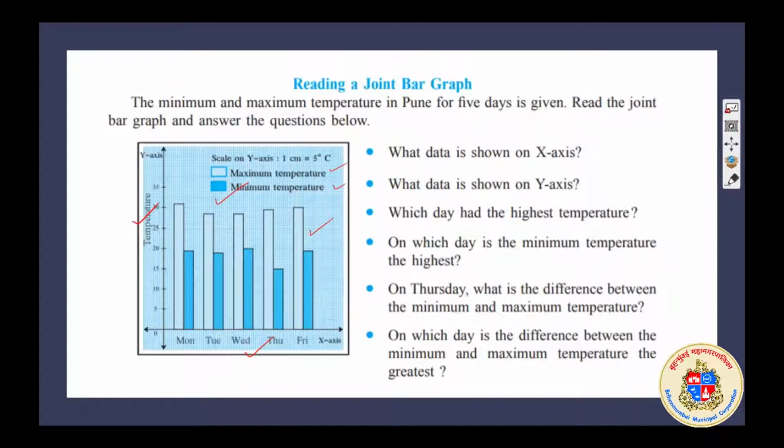coloring it. Then we will think about the gap, how many times it will come in this interest. Monday to Friday, we know we require 5 vertical bars, so we will adjust that spacing. Then how will we make the scale? We will check the maximum reading. In this case we know that the maximum reading is 30, and we are having 1 2 3 4, how many squares are there, accordingly we will divide it and we'll write the scale over here.